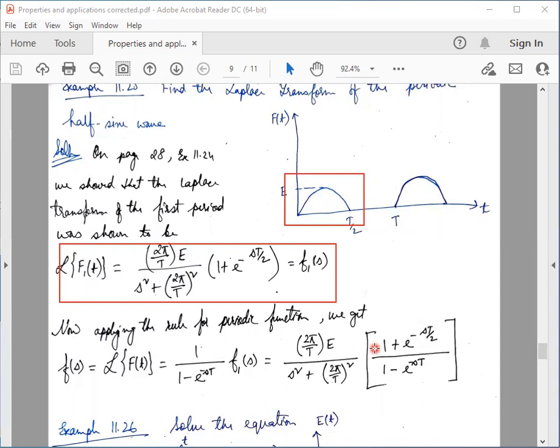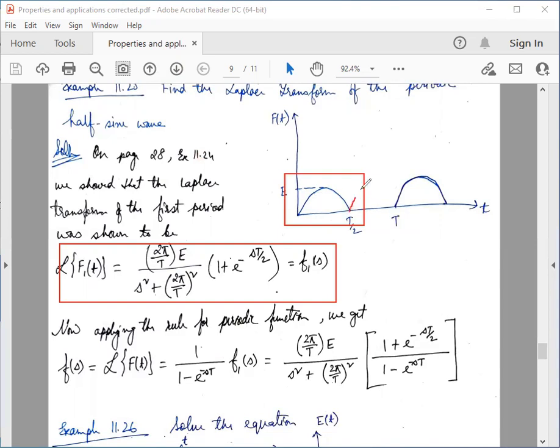We can take the output of a full wave rectifier also. If it is the output of a full wave rectifier, then the output would be something like this.